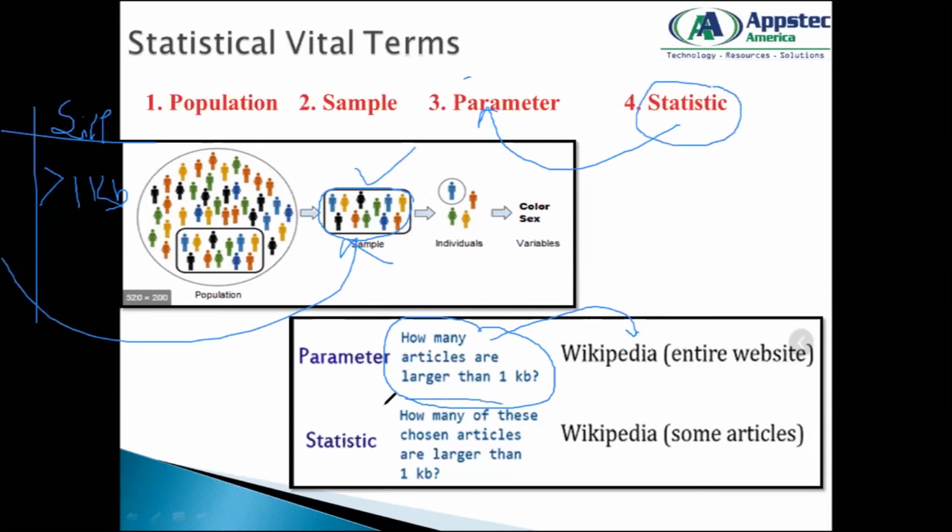How many of these chosen articles are larger than 1 KB? So how many are actually, from my observed sample, numerically associated with my sample.